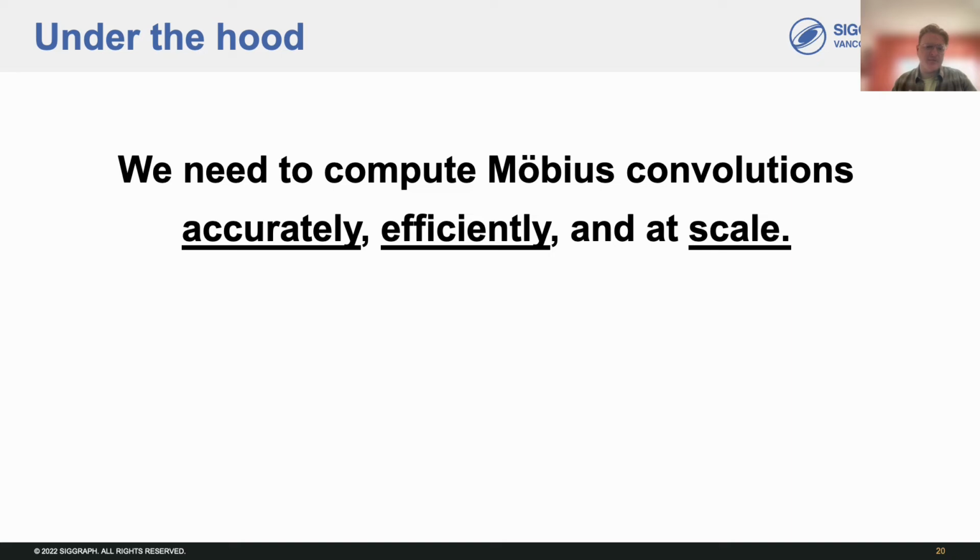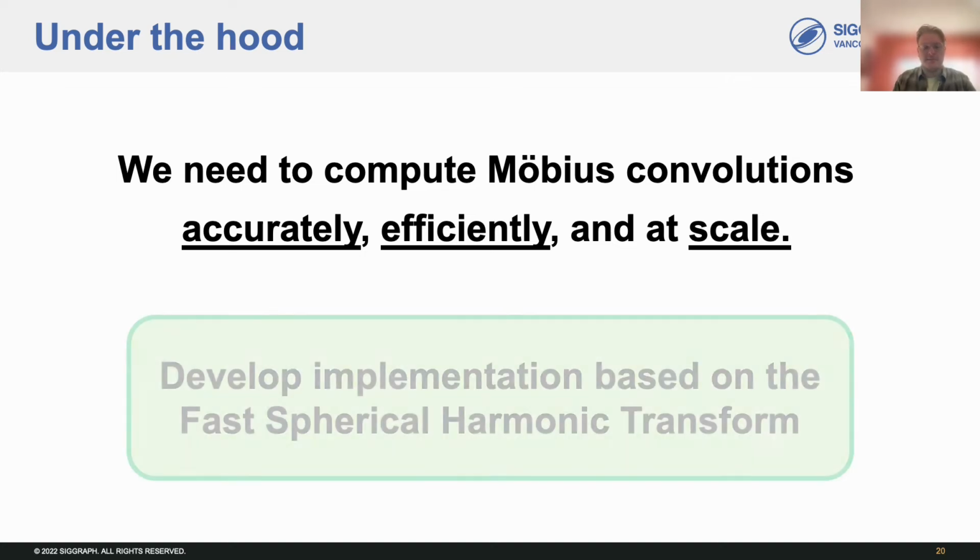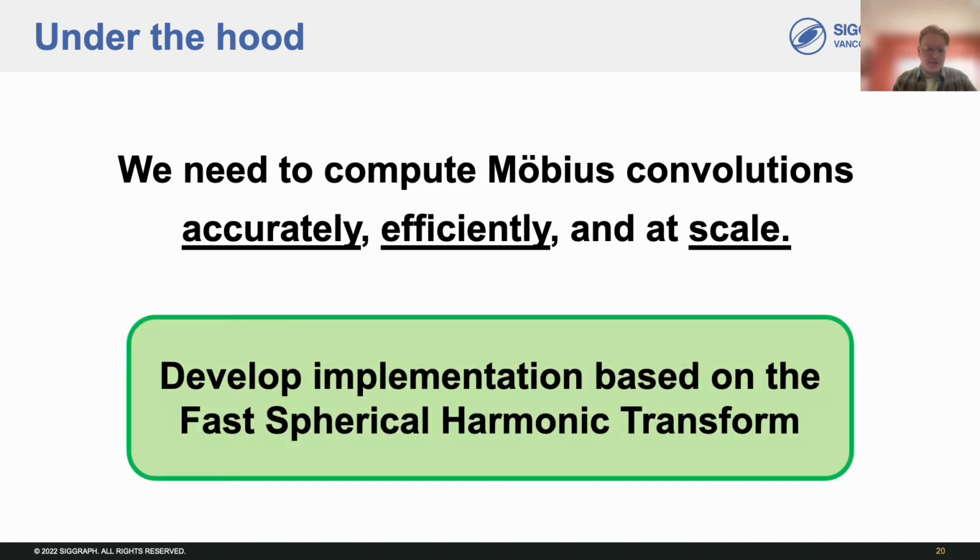Now, to build CNNs with Möbius convolutions and use them in real-world applications, we need to be able to compute Möbius convolutions accurately, efficiently, and at scale. Otherwise, they aren't going to be very useful for us in a practical sense. So, to do this, we develop an implementation based on the fast spherical harmonic transform.